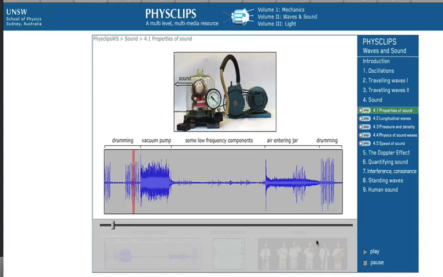Sound waves need air to travel through. Travels from the source to our ears, passing through air on the way. Let's pump the air out of the jar. The sound level is much reduced. Some vibration is conducted through the floor of the jar, but there's no air to conduct sound. Until we let the air back in.